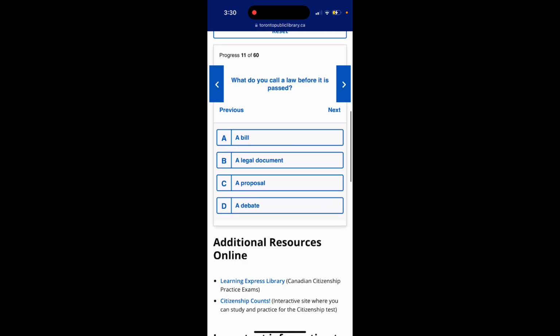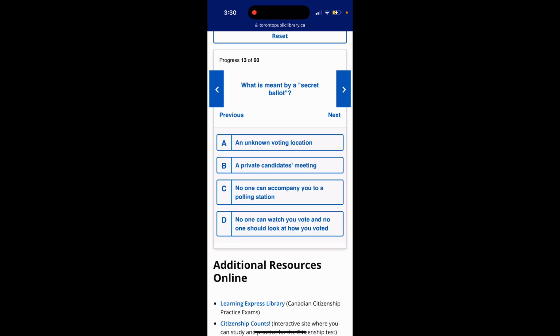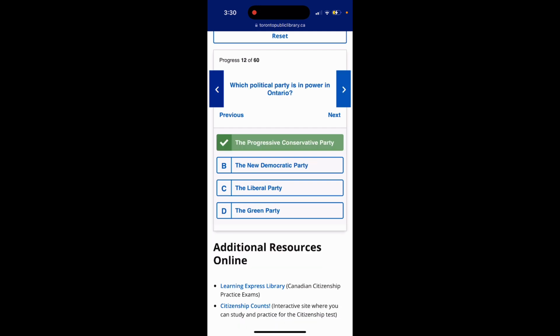Question 11. What do you call a law before it is passed? A bill, a legal document, a proposal, a debate. The answer is option A, a bill. Question 12. Which political party is in power in Ontario? The Progressive Conservative Party, the New Democratic Party, the Liberal Party, the Green Party. The answer is option A, the Progressive Conservative Party.